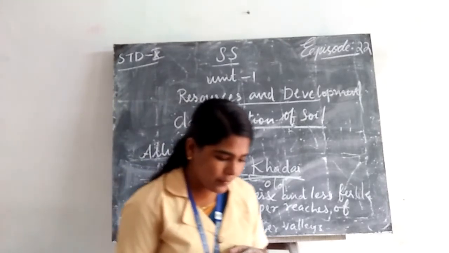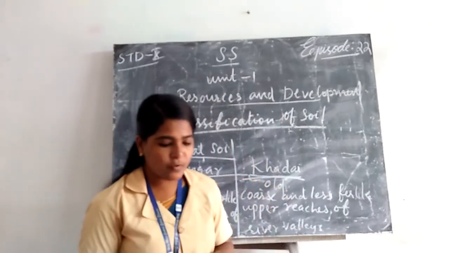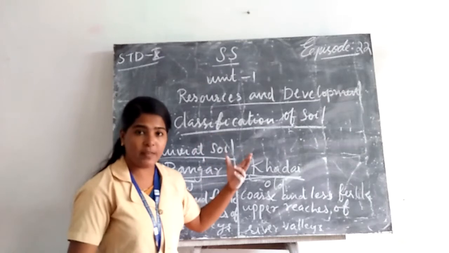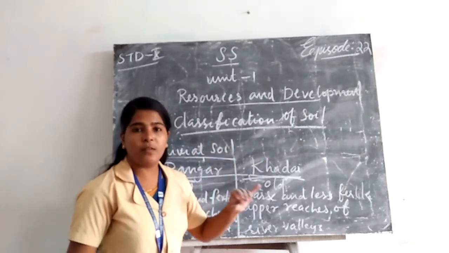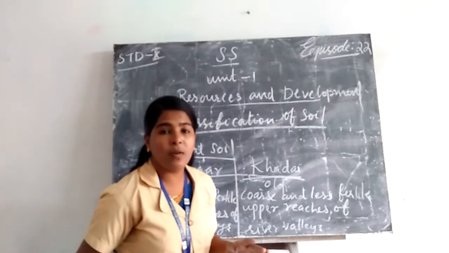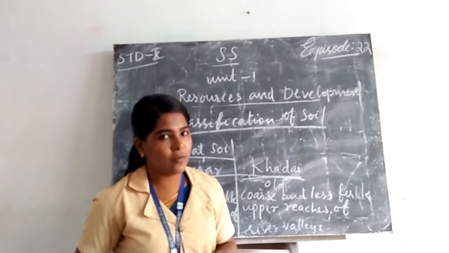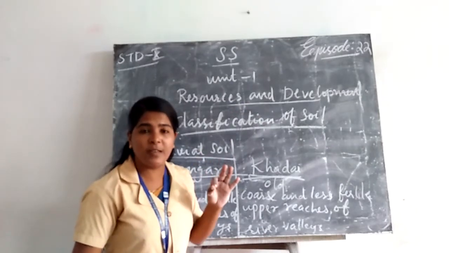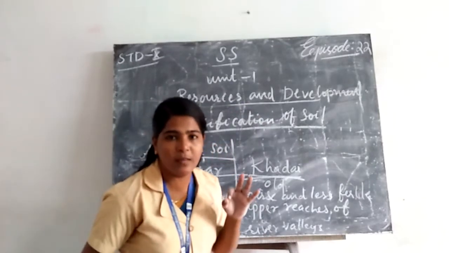We classify soil into types: alluvial soil, black soil, red and yellow soil, laterite soil, and forest soil. From these soils, alluvial soil is the most fertile and most prosperous soil.